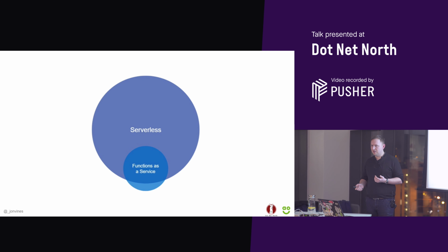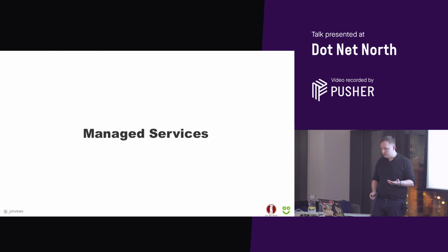But functions as a service is really just a small part of what building a serverless application actually is. On their own, they're pretty useless because we need all of those other services around it to make an application that is worth running. So the other side of that is actually managed services. When I talk about managed services, we can talk about things like storage.